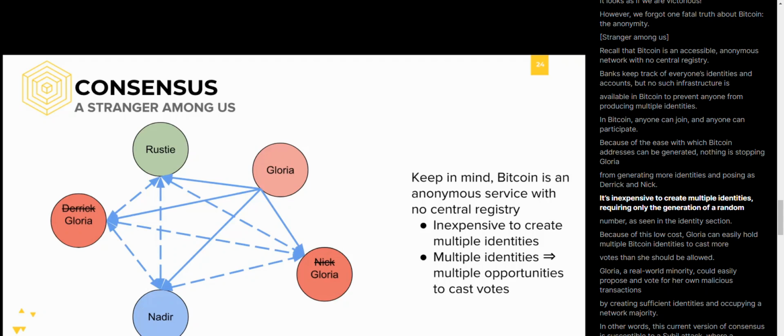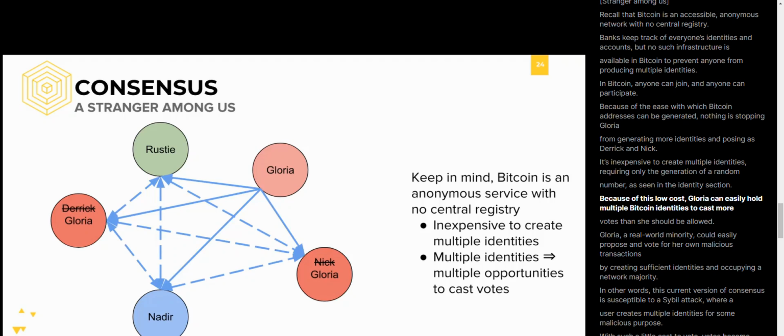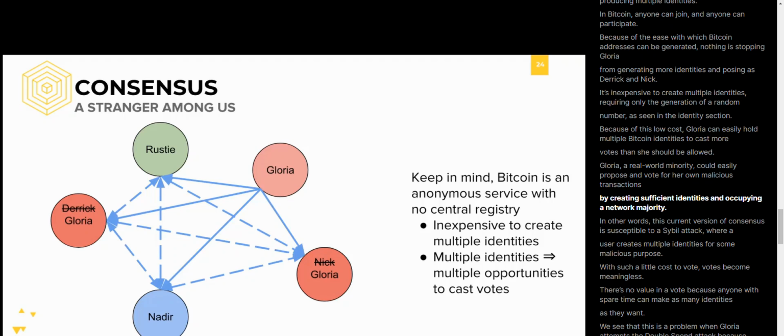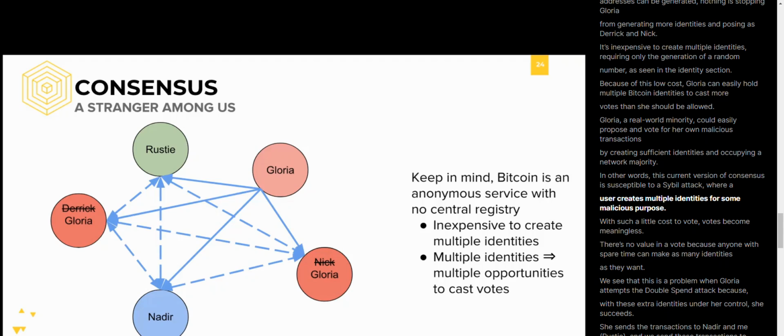It's inexpensive to create multiple identities, requiring only the generation of a random number, as seen in the identity section. Because of this low cost, Gloria can easily hold multiple Bitcoin identities to cast more votes than she should be allowed. Gloria, a real-world minority, could easily propose and vote for her own malicious transactions by creating sufficient identities and occupying a network majority. In other words, this current version of consensus is susceptible to a Sybil attack, where a user creates multiple identities for some malicious purpose.